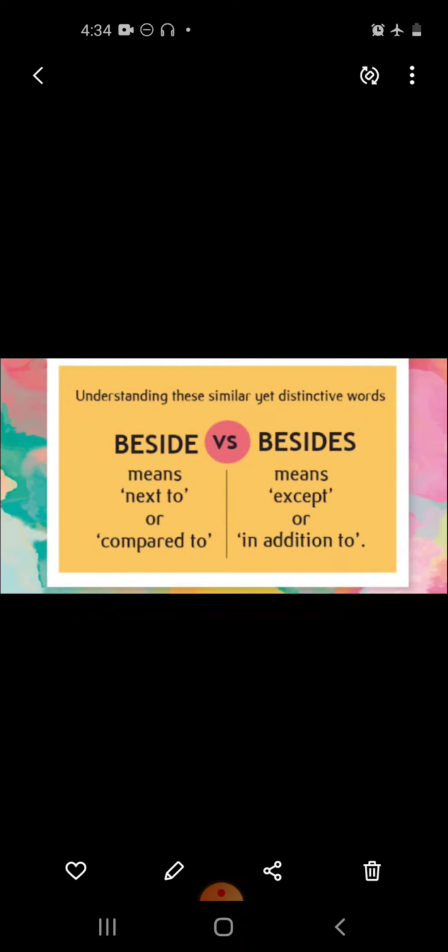Next, understand the difference between beside and besides. You have to understand these similar words. Beside means next to or compared to, whereas besides means except or in addition to. I can say that I have two more pencils besides this. That means in addition to this one, I have two more pencils.